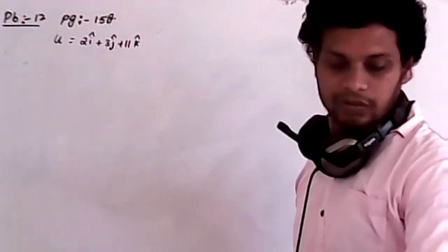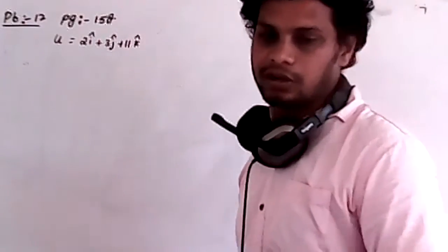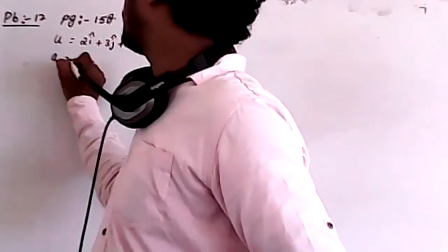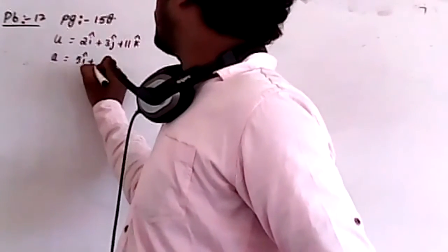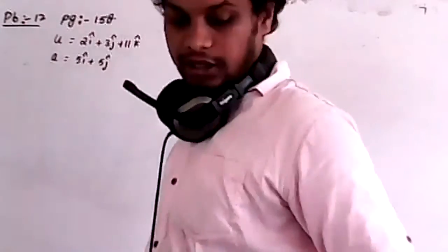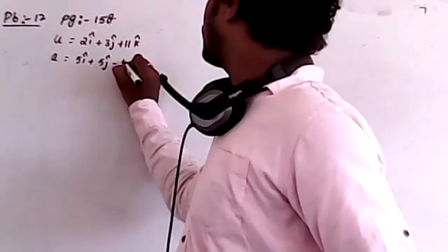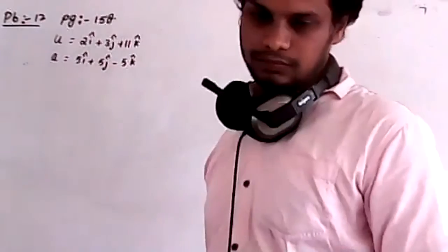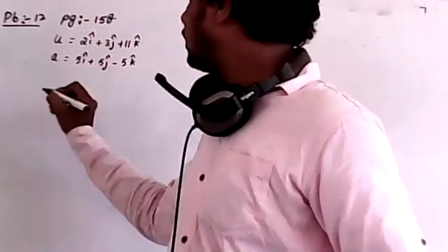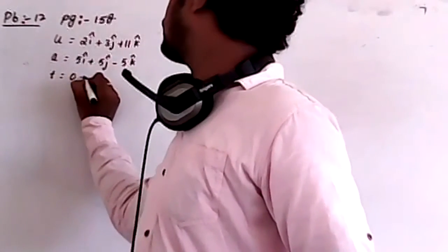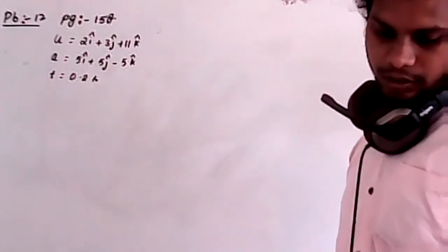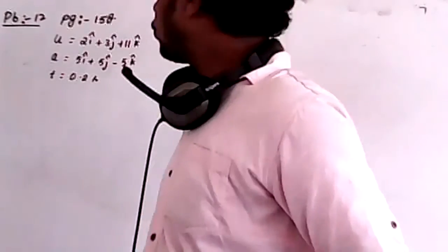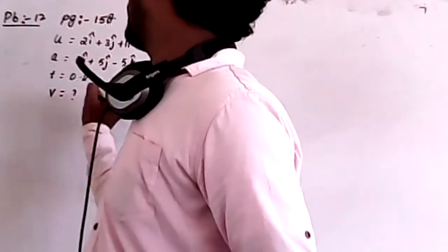Now the body moves with acceleration, and the acceleration is 5i cap plus 5j cap minus 5k cap. Now time is given. Time t is equal to 0.2 seconds. And they are asking for the velocity after that time, that is the final velocity.